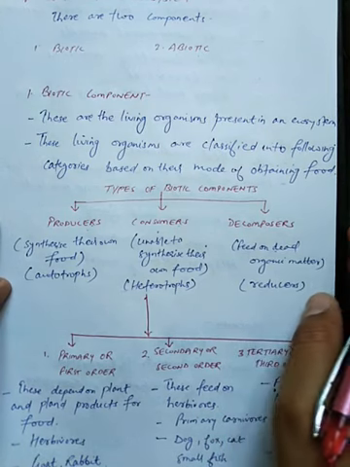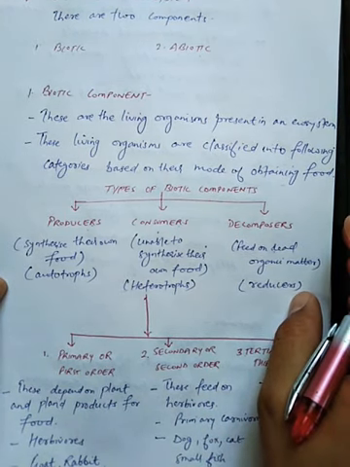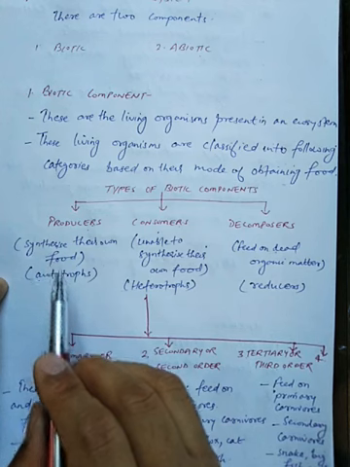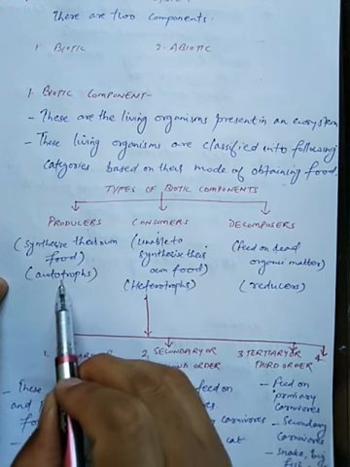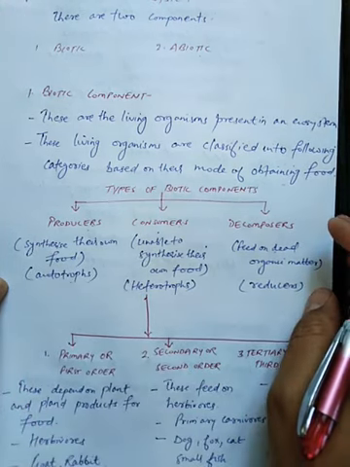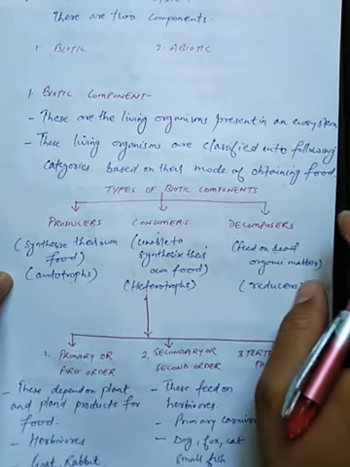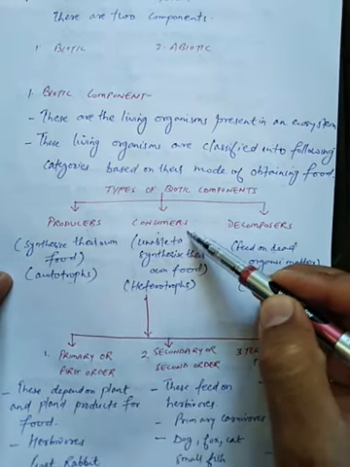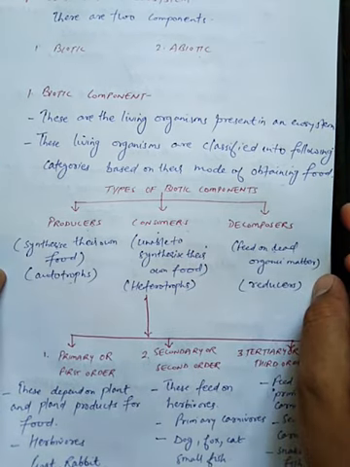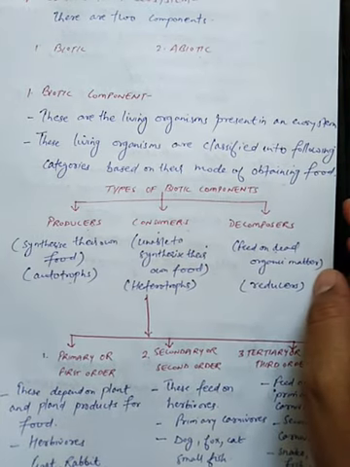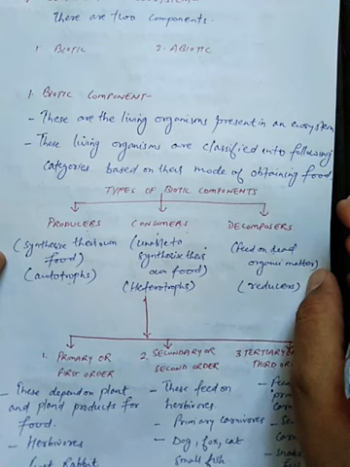Producers are those components which are able to manufacture their own food. They are also known as autotrophs or photoautotrophs. Examples are plants. Consumers are not able to manufacture their food and they depend on other organisms for the food.